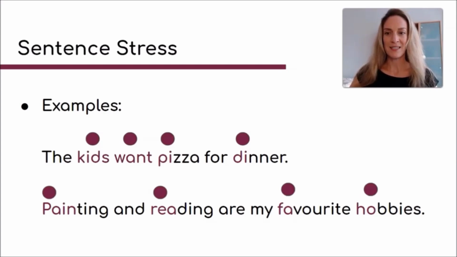So the first sentence is, the kids want pizza for dinner. And the words that are stressed I've put in purple, and there's a little stress bubble above them. Now the words kids and want both only consist of 1 syllable. This is pretty easy. That's the one obviously that's stressed. And then pizza and dinner both consist of 2 syllables, but only the first one is stressed, and so that's why half of the word is only in purple. P and D, so pizza and dinner, are the syllables that are stressed, and so the bubble is just above that part of the word, okay?